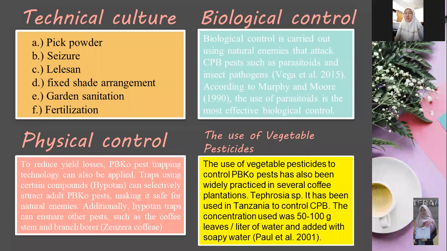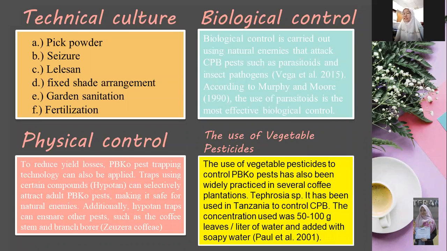Next, we know the cultural technique: pruning, shade arrangement, garden sanitation, and the last is fertilization. And then biological control. Biological control is carried out using natural enemies that attack CBB pests, such as parasitoids and insect pathogens. And then physical control: to reduce yield loss, CBB pest trapping technology can also be applied. Traps using certain compounds can selectively attract adult CBB pests, making it safe for natural enemies.